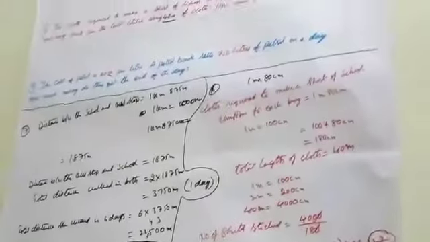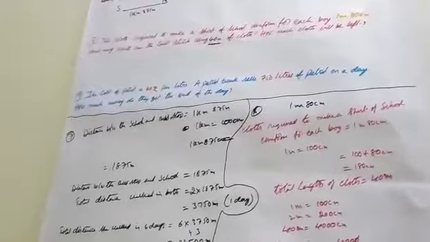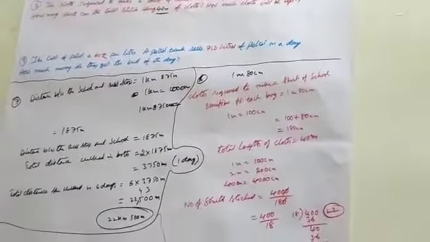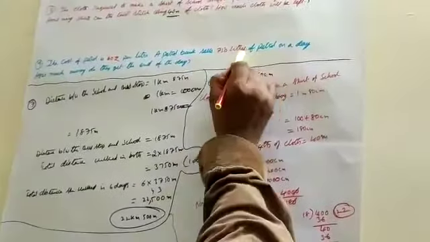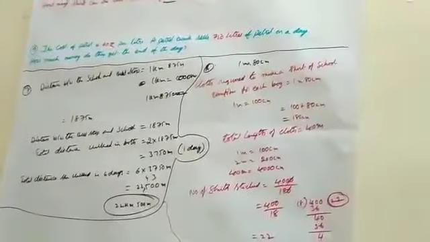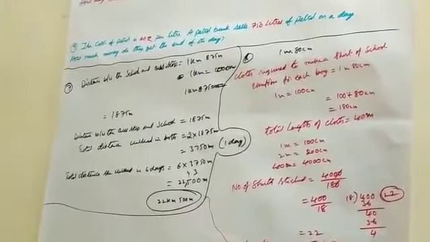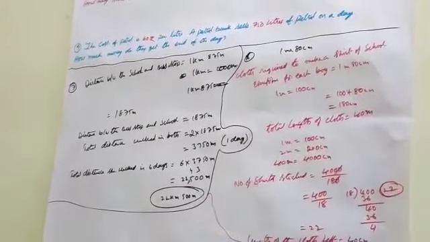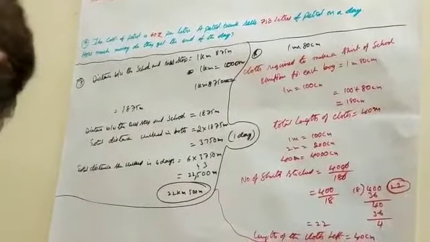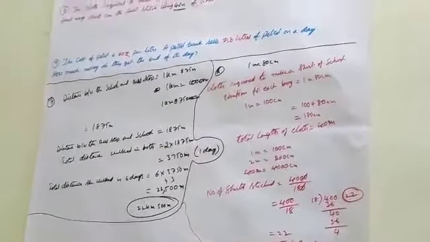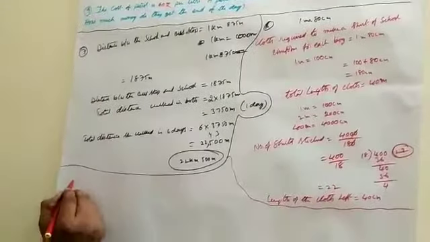Next, the cost of the petrol is 60 rupees per liter. A petrol bunk sells 750 liters of petrol on the day, which means per day. How much money do they get at the end of the day? The cost of the petrol for 1 liter.